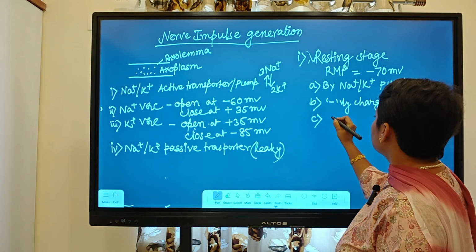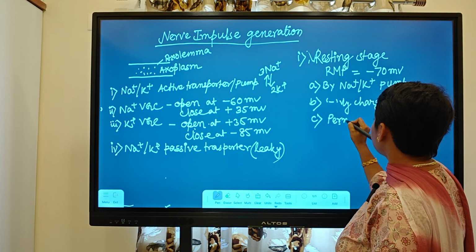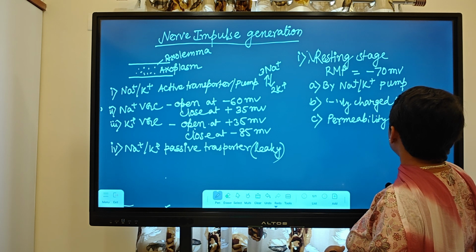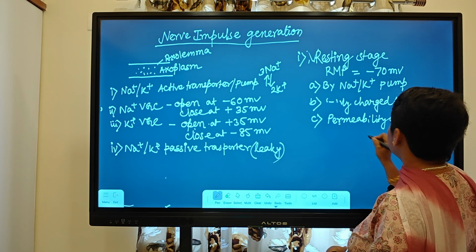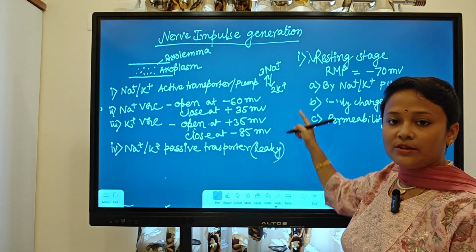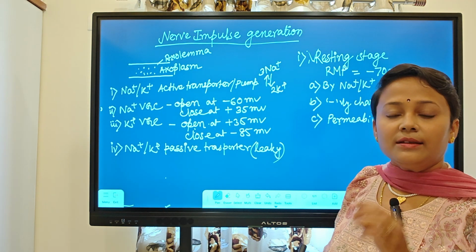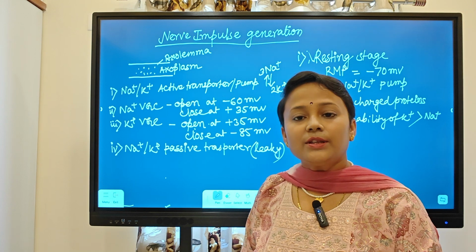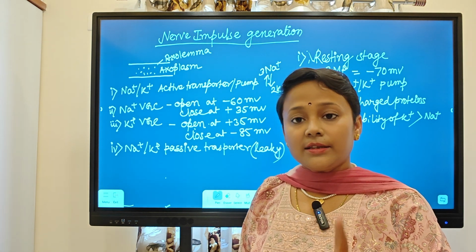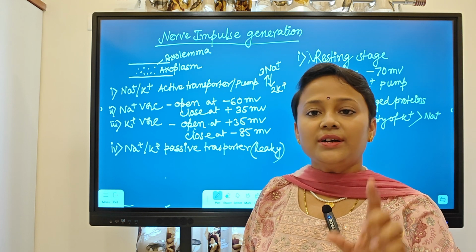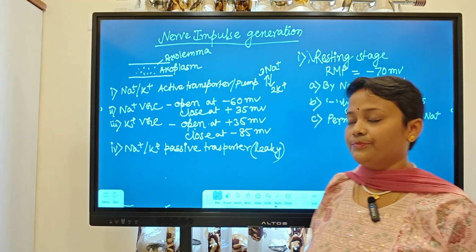That's how the permeability of potassium is higher than sodium. By these three ways, the membrane negativity will be maintained. And always remember that the negativity we are considering is with respect to the exoplasm, not with respect to the ECF or extracellular fluid.